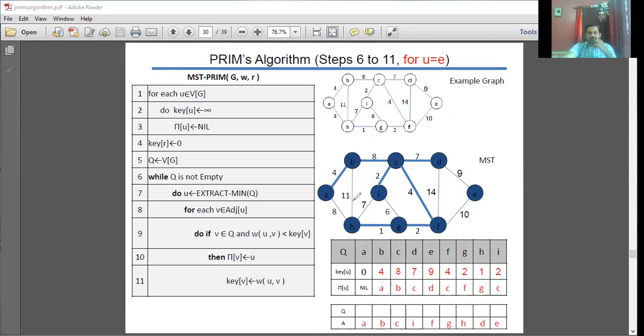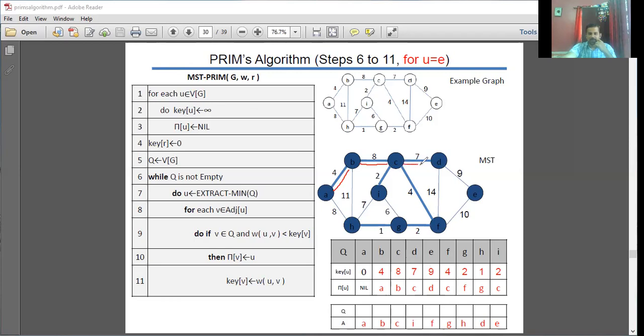B to A, this is the edge. C to B, go in order, no issue. You should not consider A; I should leave out this root node. If you go to your previous slides in the algorithm, I discussed that I should not consider the root vertex. Other than this, I should consider the remaining vertices. So B to A, that's one edge. C to B, this is another edge.